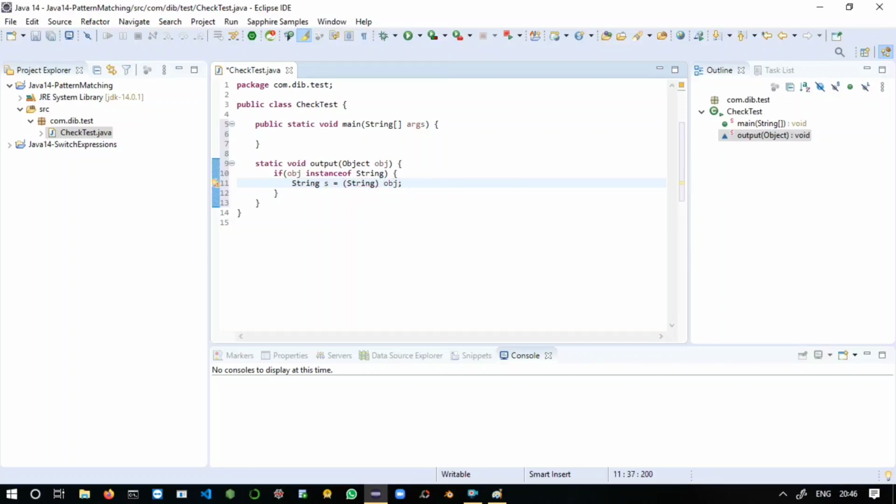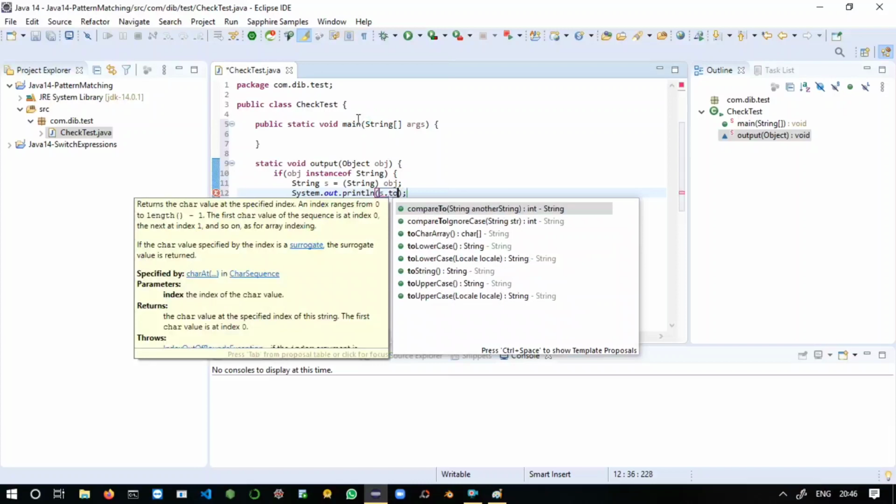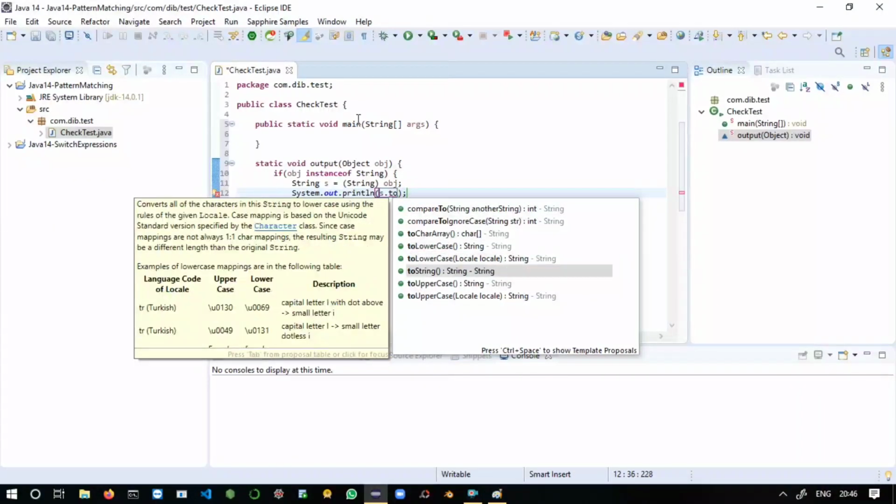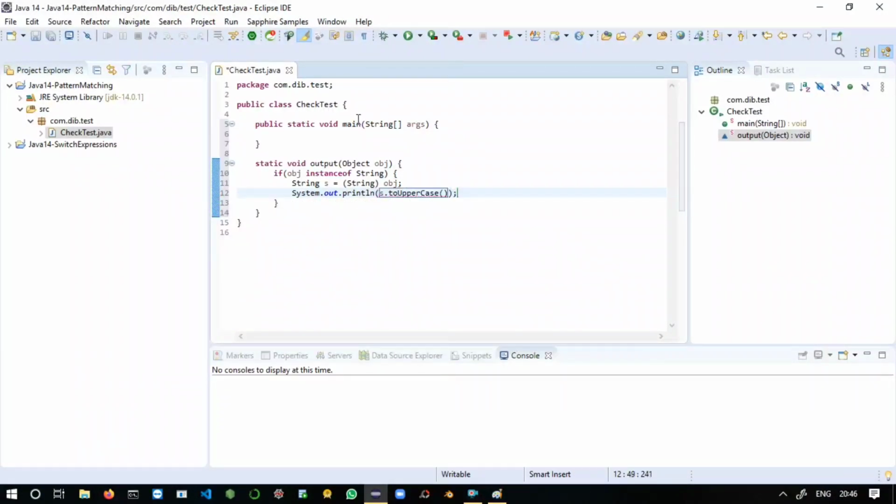This is explicit casting, you all know that. Then sysout, here you can say s.toUpperCase. Here is my business logic. Our business logic will be executed only when the coming object is an instance of String type.